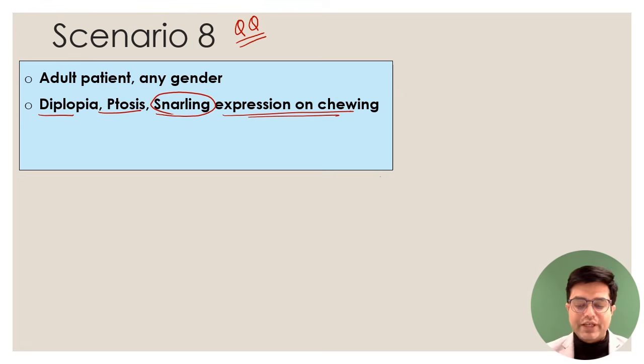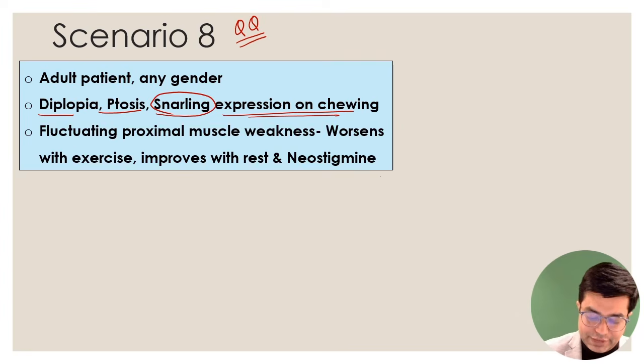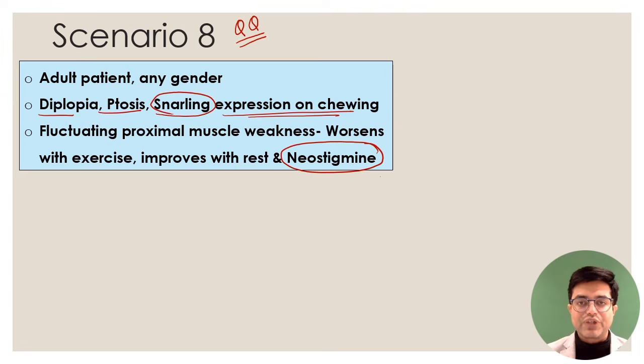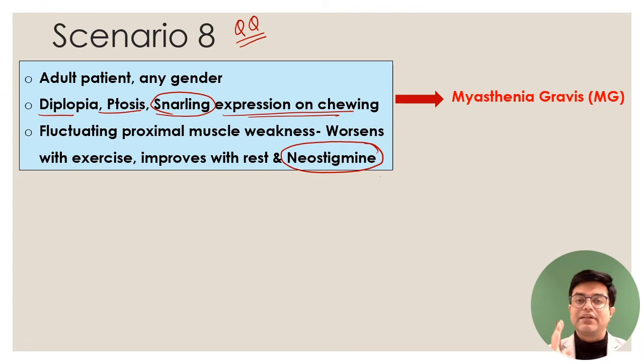So snarling expression on chewing will be present in the patient, and then they will have fluctuating proximal muscle weakness. The proximal muscles, the hip girdle and shoulder girdle muscles, will show fluctuation. When you exercise, the muscle strength will fall. When you rest, muscle strength will improve. Muscle strength will also improve on giving a drug called neostigmine. If you have a scenario like this, the likely diagnosis is myasthenia gravis.